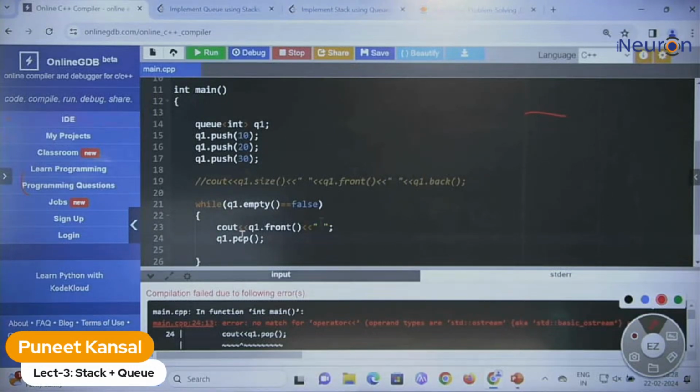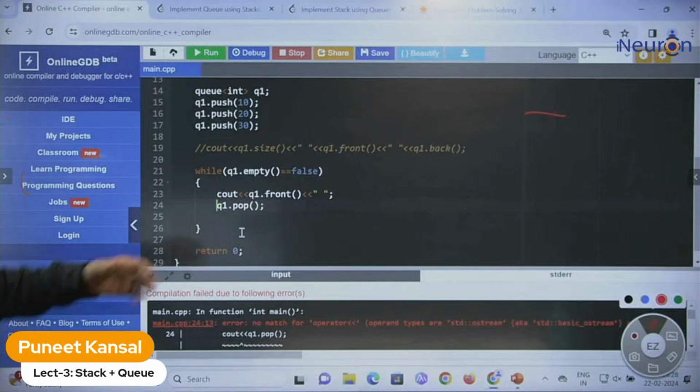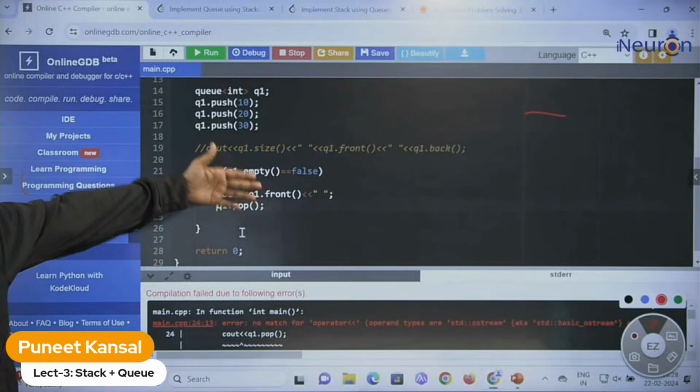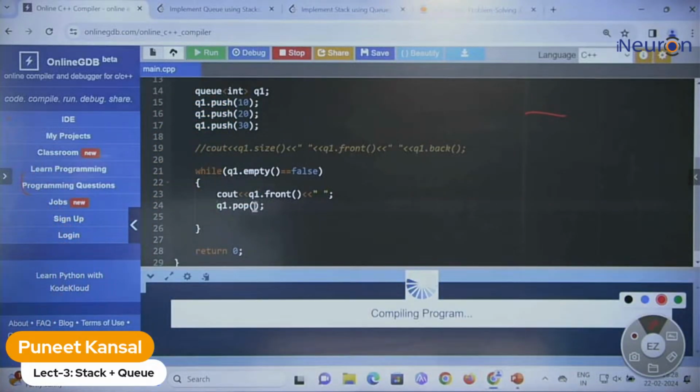So we remove it, the print from the pop. So the order in which the elements will come. Please reply. So we remove the cout. First we are deleting the front element 10, then 20, then 30. That's it. So 10, 20, 30 should be printed.